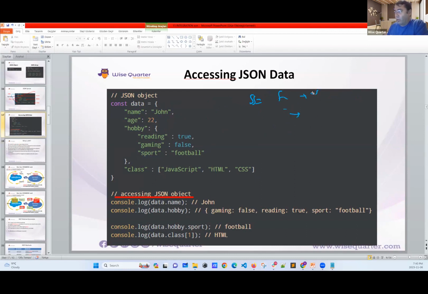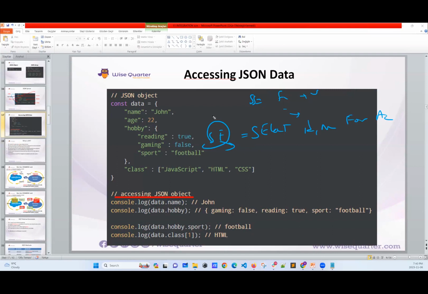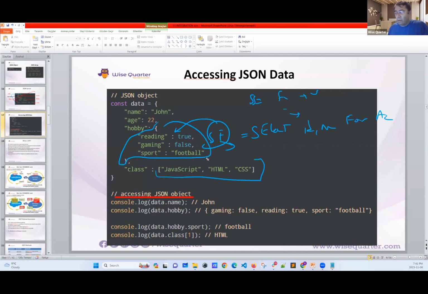Now, how should you say this? Let's say you said select ID and name from account. Yes, this is an S object, right? Correct. Now, if you want to put it here, you should convert this to JSON. Otherwise, see, this is JSON. Also, this is a string. I would say this is a string, but in an array format. This is an array.